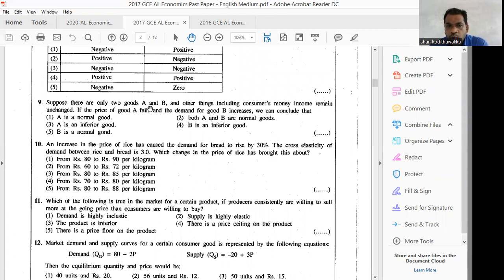Suppose there are only 2 goods, A and B, and other things including consumers' money income remain unchanged. The price of good A falls and demand for good B increases.